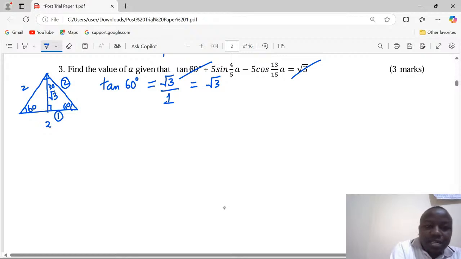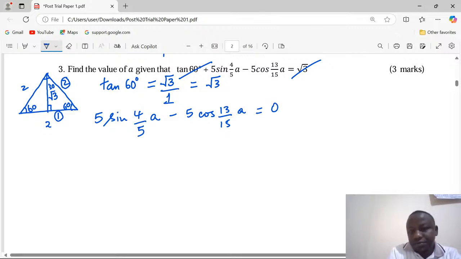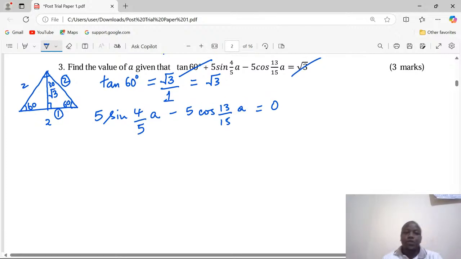And from that, we can conclude that 5 sine of 4 over 5a minus 5 cosine of 13 over 15a equals 0, because tan 60 being the same as the square root of 3 now, you can just group them together and they will become 0.